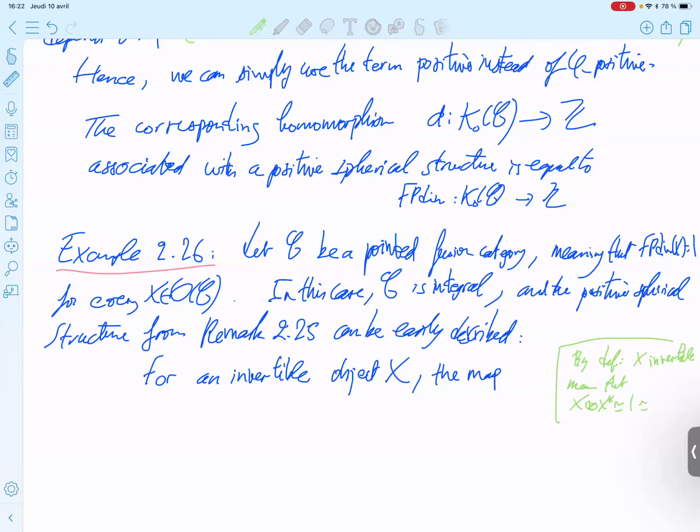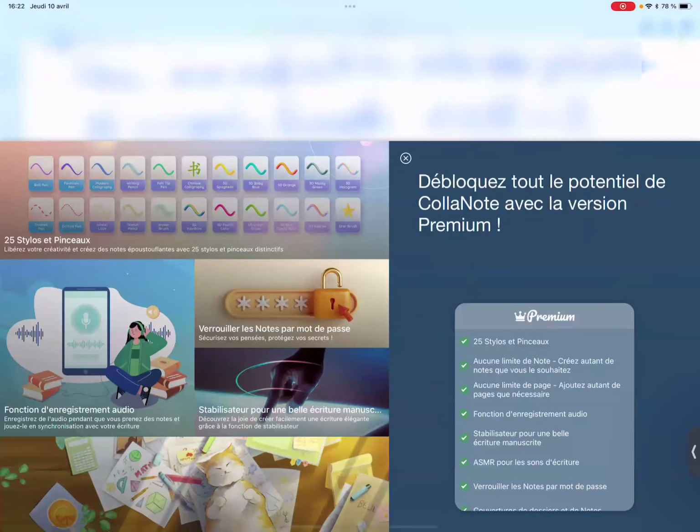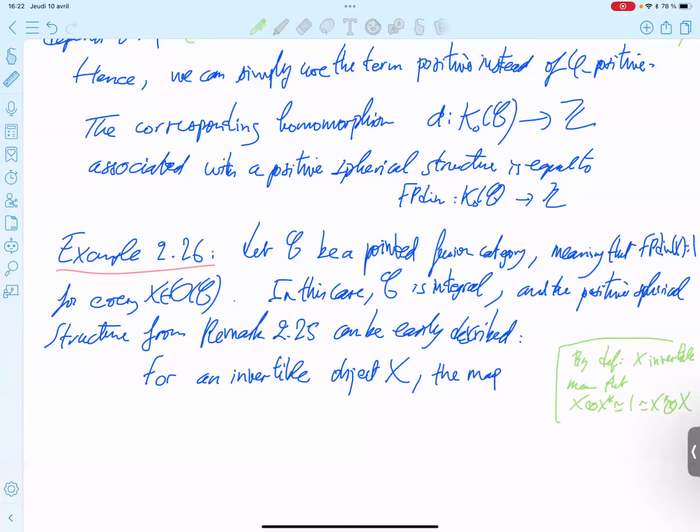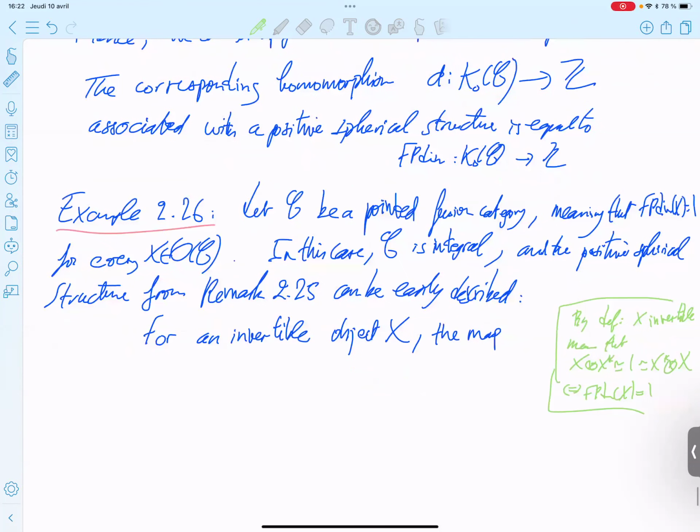Isomorphic to 1 is enough; I guess you can deduce the other side from it. This is equivalent to the Frobenius-Perron dimension of X equal to 1. So this holds for any simple object if the category itself is pointed.